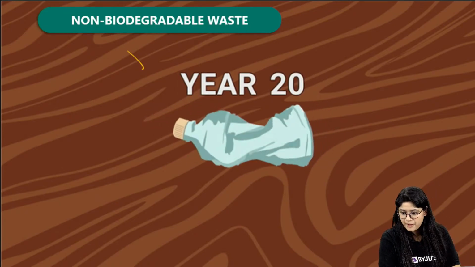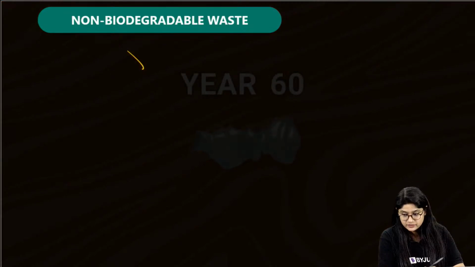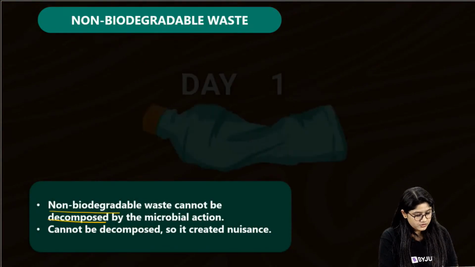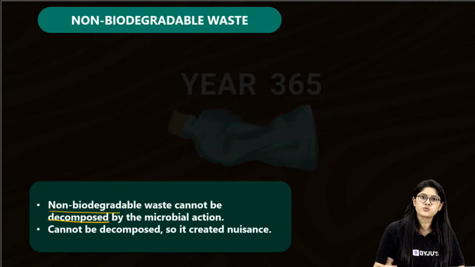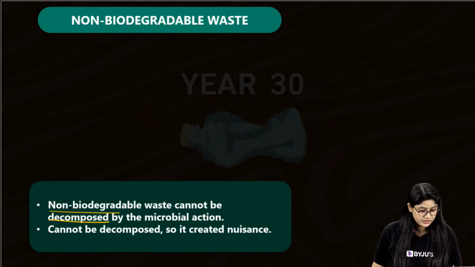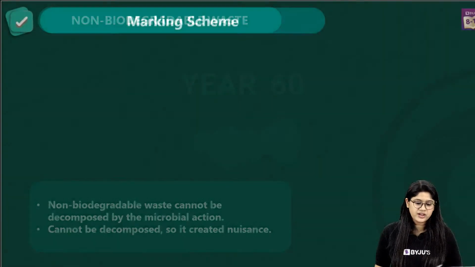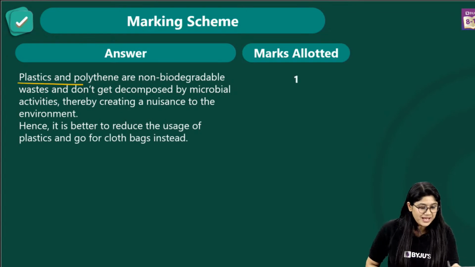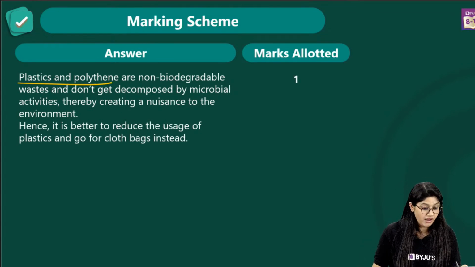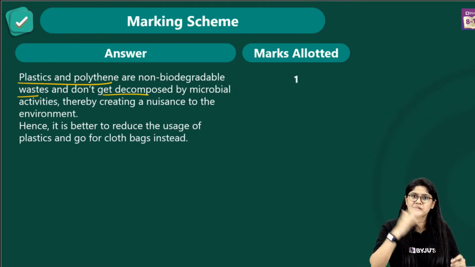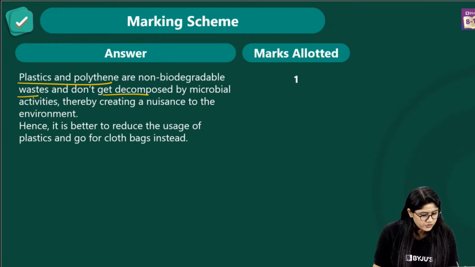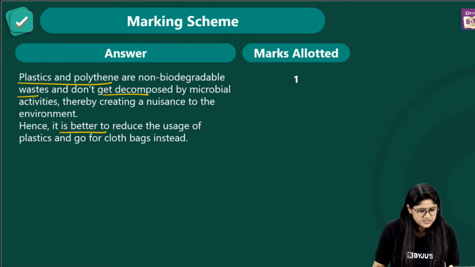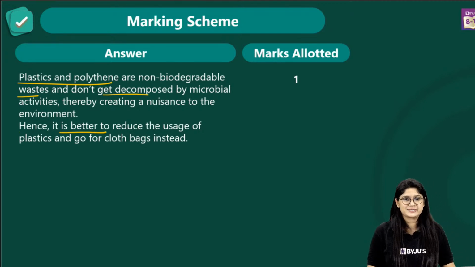Yes, so it's a non-biodegradable waste, right? And non-biodegradable waste will take a lot of time, it cannot be decomposed by microbial action, and of course it creates a lot of problems. So this is how we can write the answer in the examination. Plastic and polythene are non-biodegradable waste. They do not get decomposed by microorganisms, right? And thereby they create a lot of waste in the environment. Hence it is better to reduce the use of plastics.